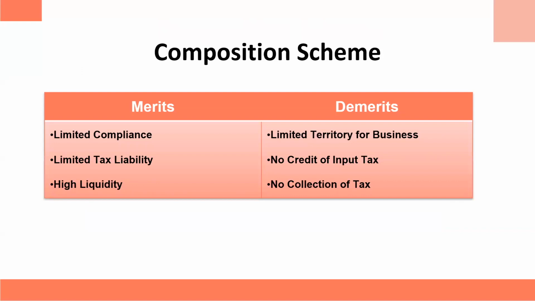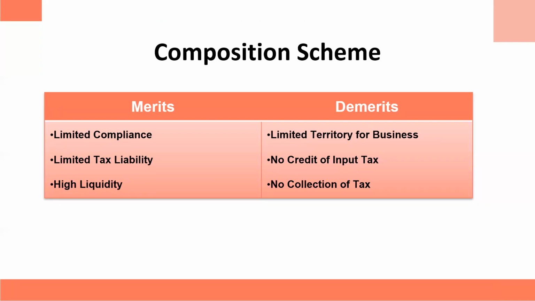There are certain merits and demerits of this scheme as well. So one has to keep the merits and demerits in mind while opting for this scheme. The merit of this scheme is obviously there are limited compliances now. Lesser compliance with respect to furnishing of return, maintenance of book of records, issuance of invoices. You can focus on your business in a better way if you will be free from these compliances.